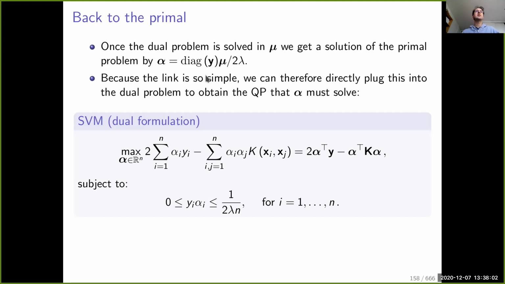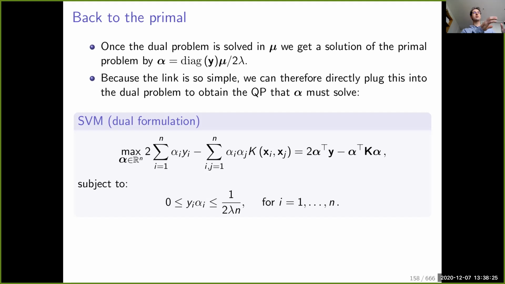And because this link is so simple, we can make a change of variable in the previous slide and define an optimization problem with respect to alpha, which is equivalent to the previous one. So if we do that, you will obtain what we call the dual formulation of the SVM.